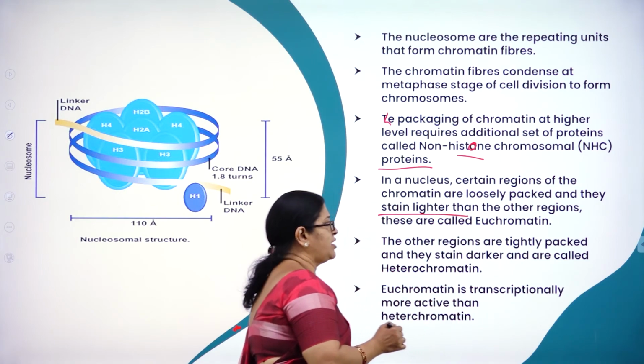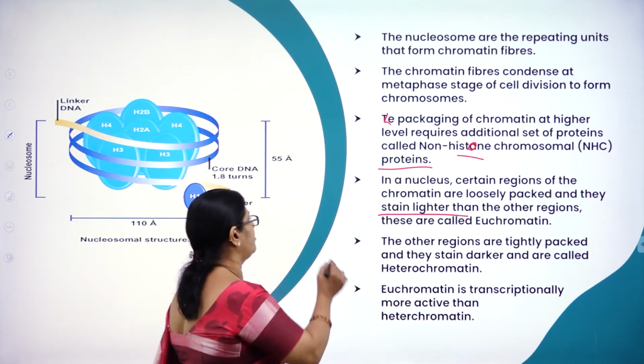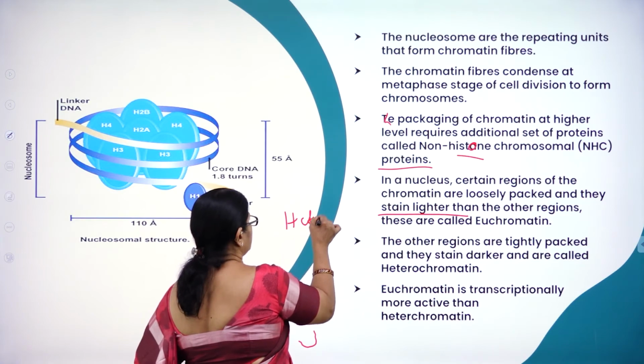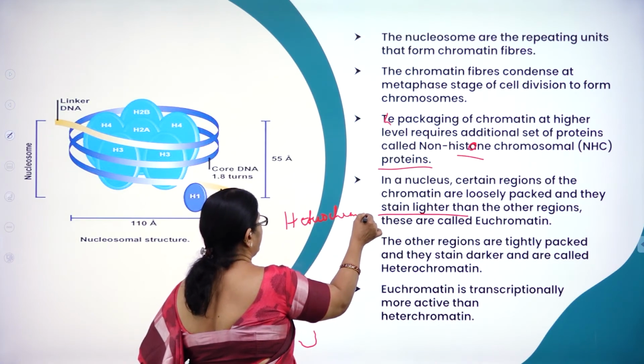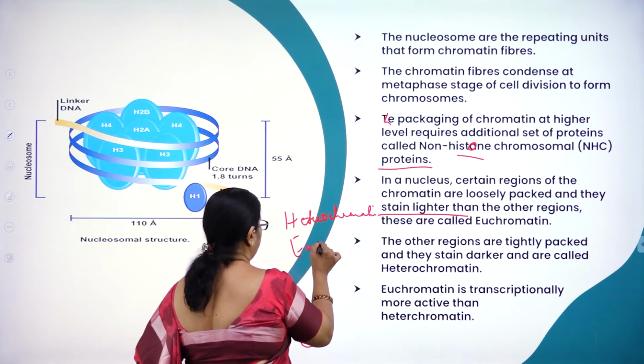In a nucleus, certain regions of the chromatin are loosely packed and they stain lighter. So based on that, we call it what? Heterochromatin and euchromatin. Very important. This is also asked in the exam. Heterochromatin and euchromatin.